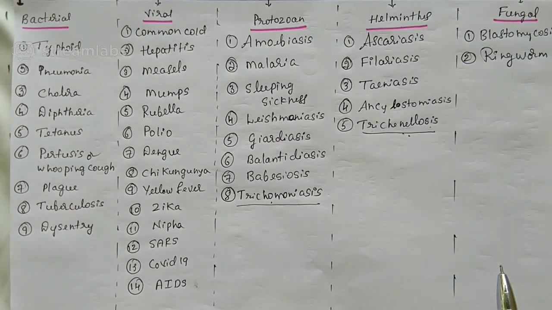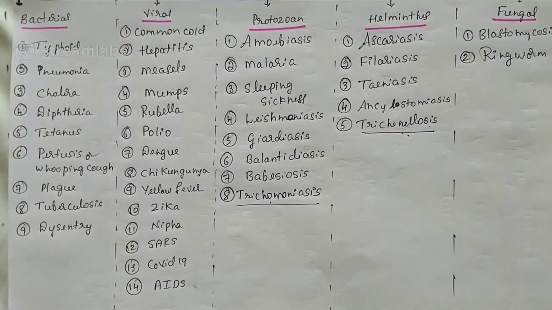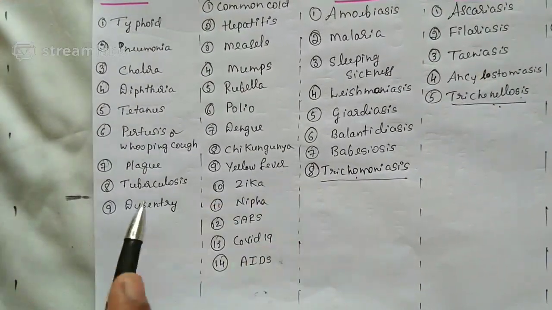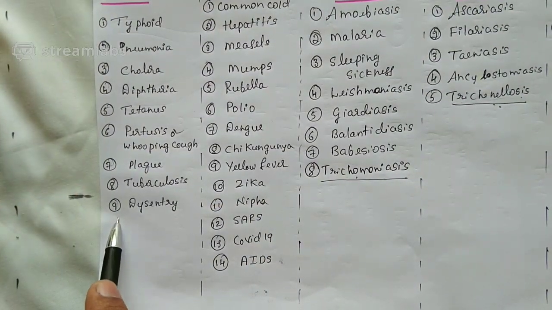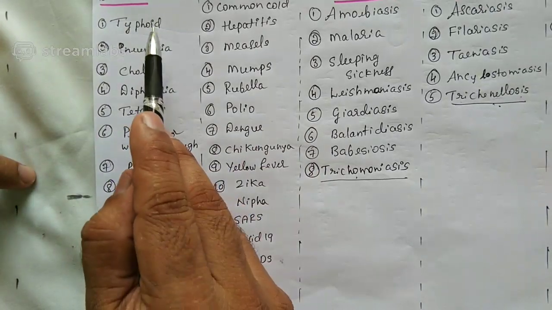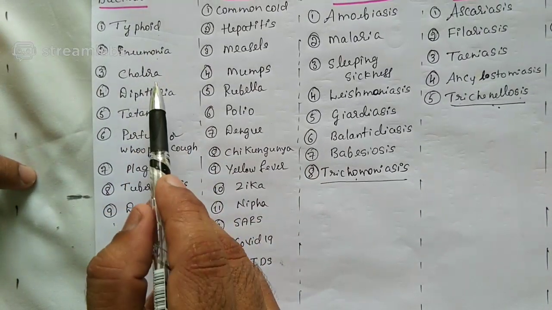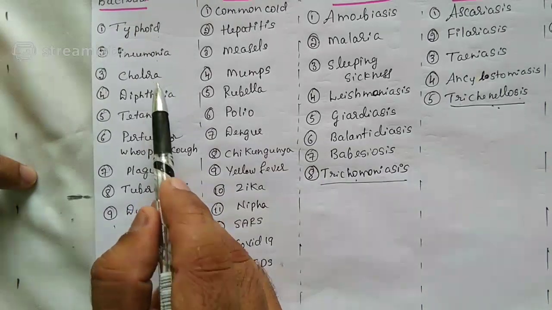Yes, I think you are finished with that. Listen, students, I have given here nine bacterial diseases. Have you finished typhoid yesterday? Yes. Pneumonia? Yes. Cholera? No. Today I'll be discussing that.